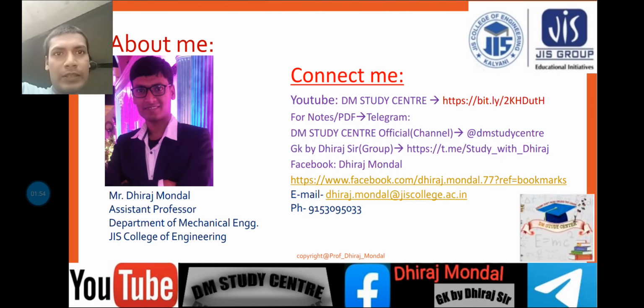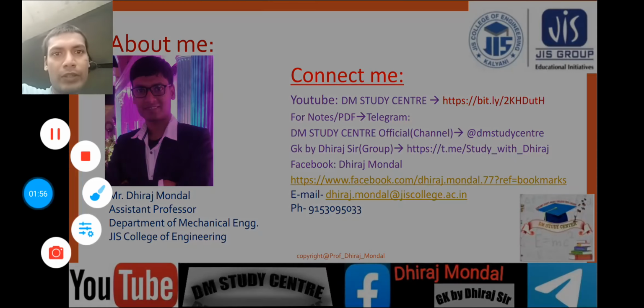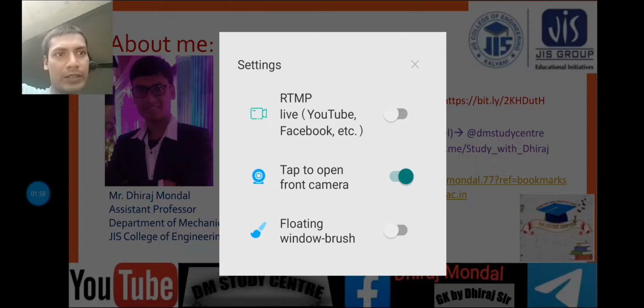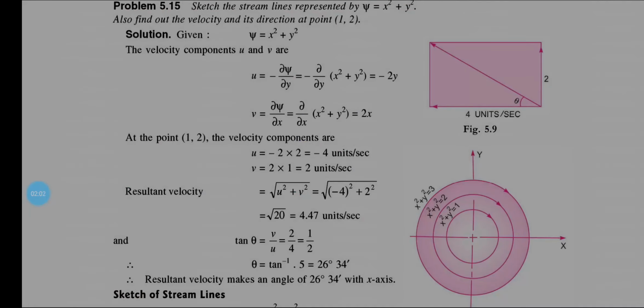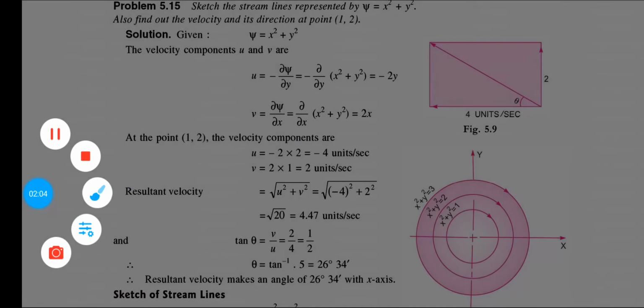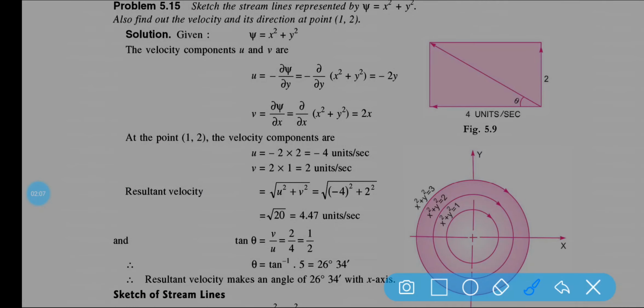So let us discuss the kinematics of fluid flow. A little bit of numerical will be discussed here. First of all, let us discuss this numerical 15.15. This was your homework that I gave you last class. I hope you have solved this problem. If you haven't, you can see this lecture here. I will be discussing it one by one. So first of all, let us go through the numerical.